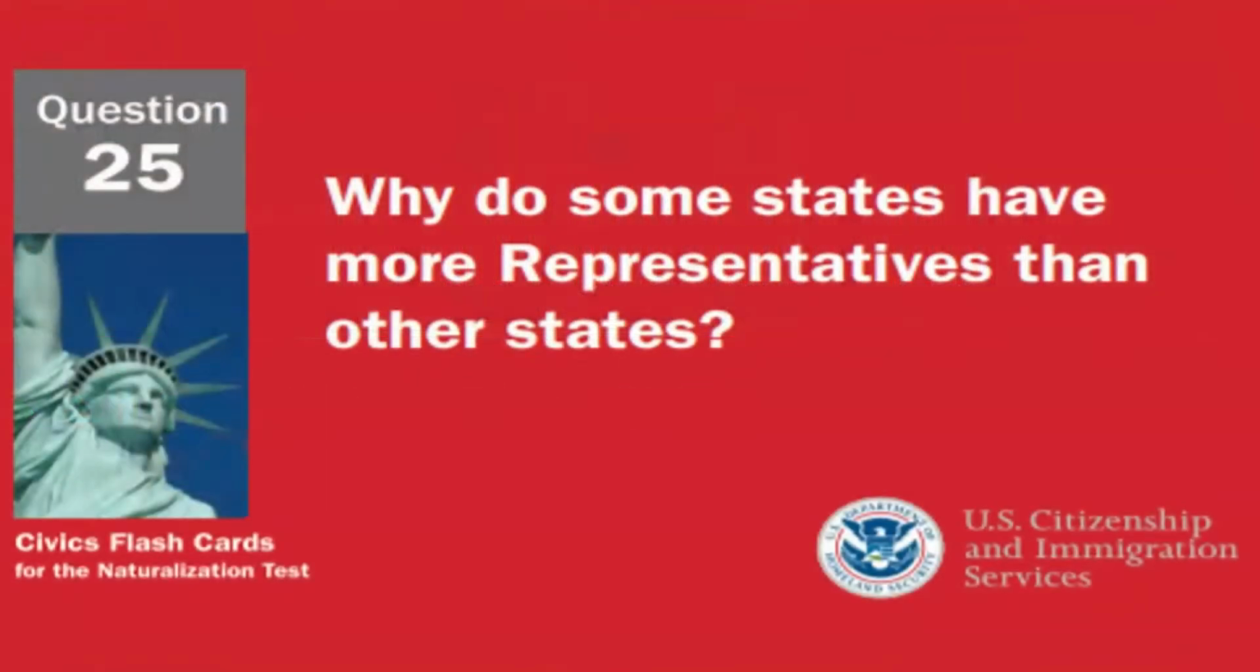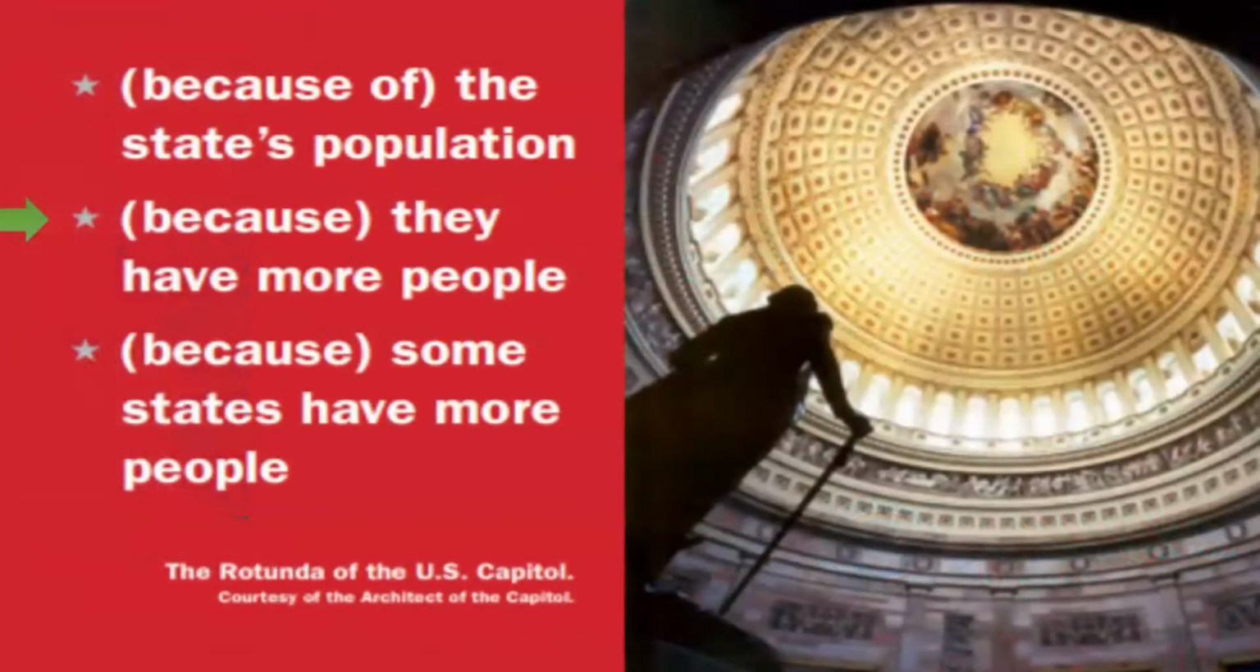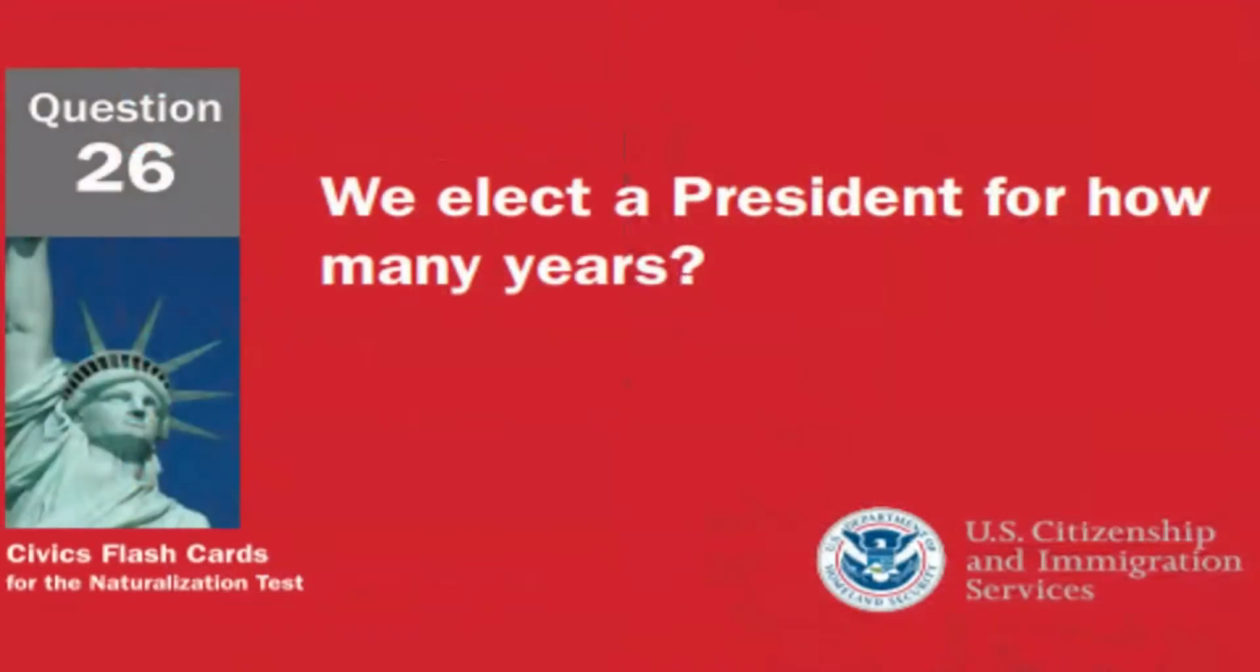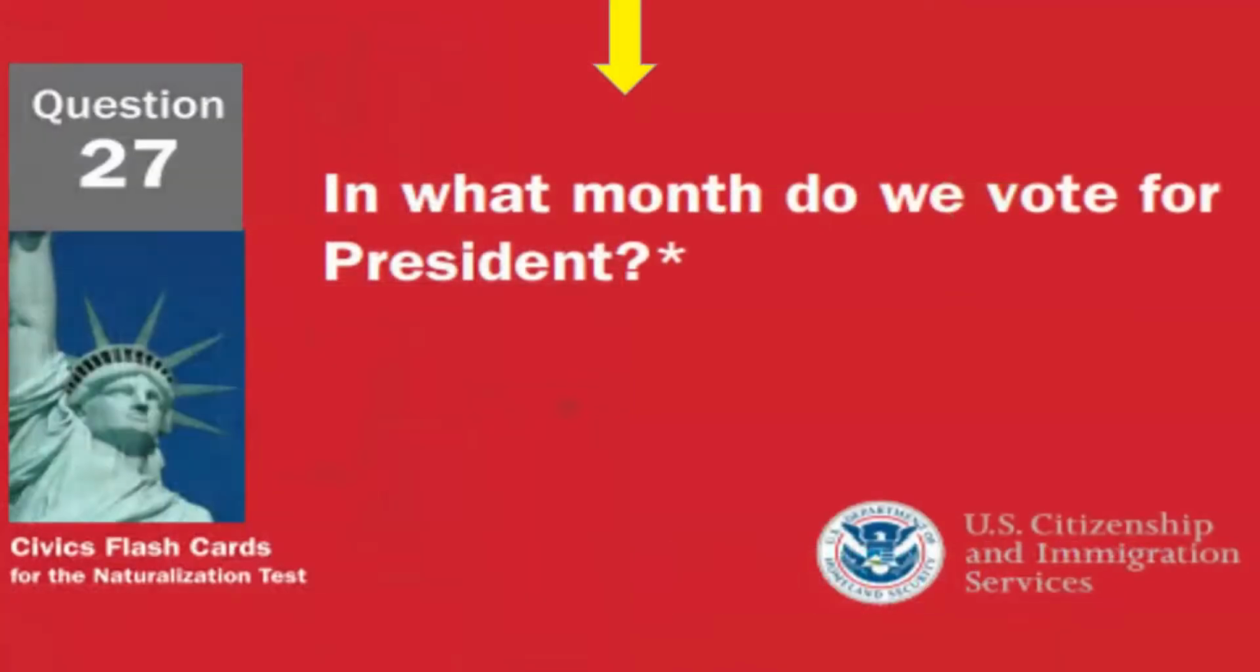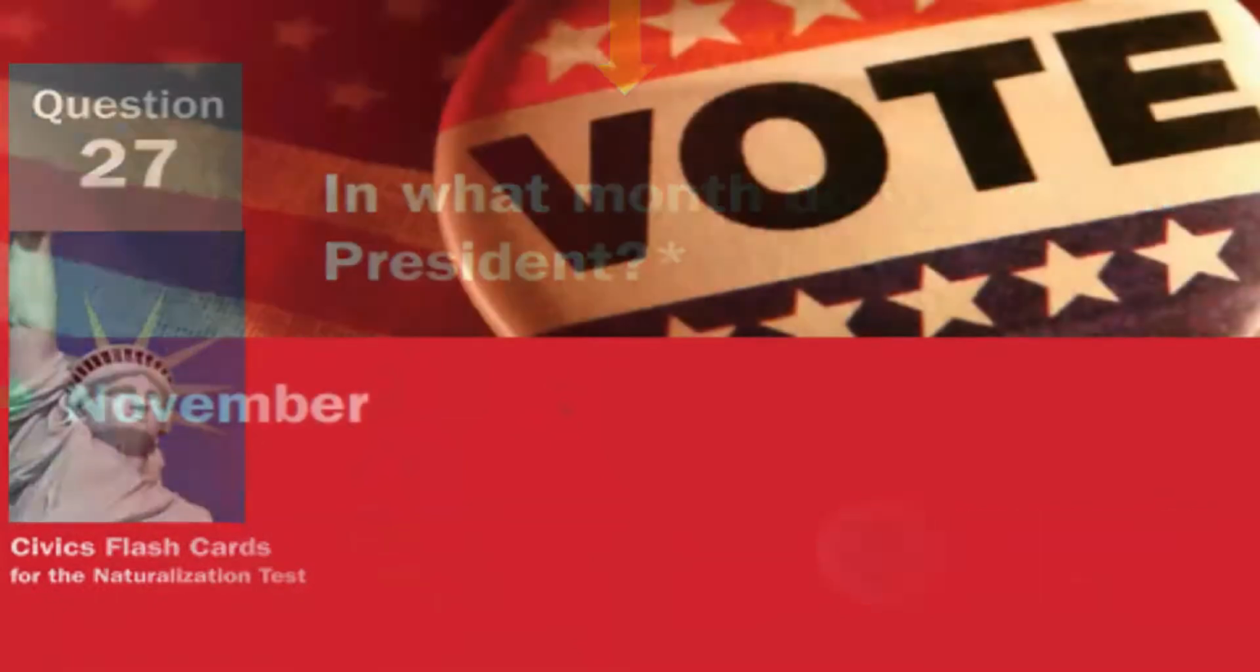Why do some states have more representatives than other states? Some states have more representatives than other states because they have more people. We elect a president for how many years? We elect a president for 4 years. In what month do we vote for president? We vote for president in the month of November.